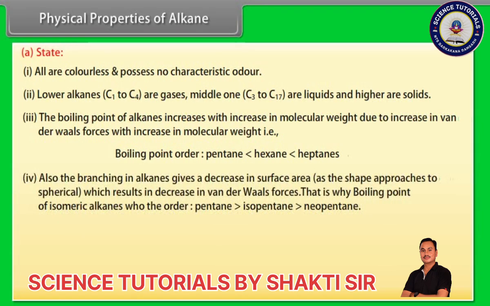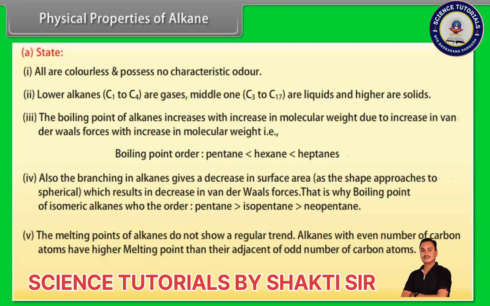Number 4. Branching in alkanes decreases surface area as the shape approaches spherical, which results in decrease in van der Waals forces. That is why the boiling point order of isomeric alkanes is pentane is greater than isopentane is greater than neopentane. Number 5. The melting points of alkanes do not show a regular trend. Alkanes with an even number of carbon atoms have higher melting points than their adjacent odd-numbered alkanes. Melting point order: propane is less than ethane is less than methane.